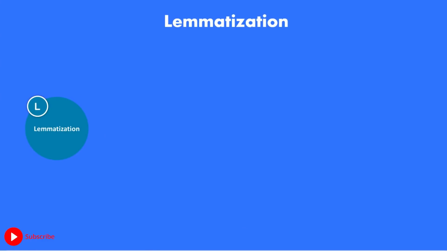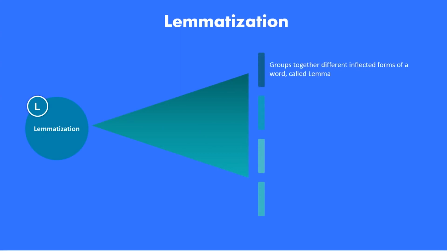Lemmatization, on the other hand, takes into consideration the morphological analysis of the word. To do so, it is necessary to have a detailed dictionary which the algorithm can look through to link the form back to its original word or the root word, which is also known as lemma. Now, what lemmatization does is group together different inflected forms of the word, called lemma, and it is somehow similar to stemming as it maps several words into one common root.